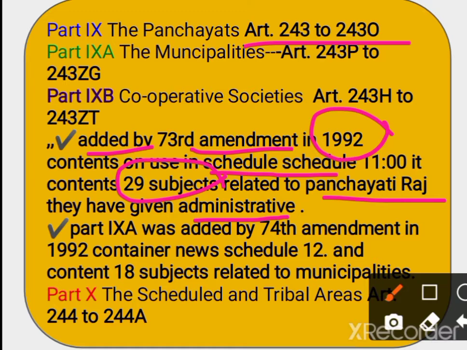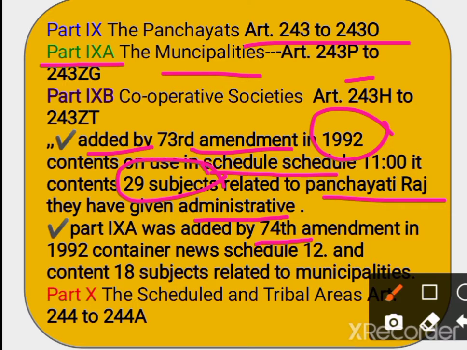Next part, that is part 9A, deals with the municipalities, and it includes articles 243P to 243ZP. So part 9A was also added by the 74th Amendment.